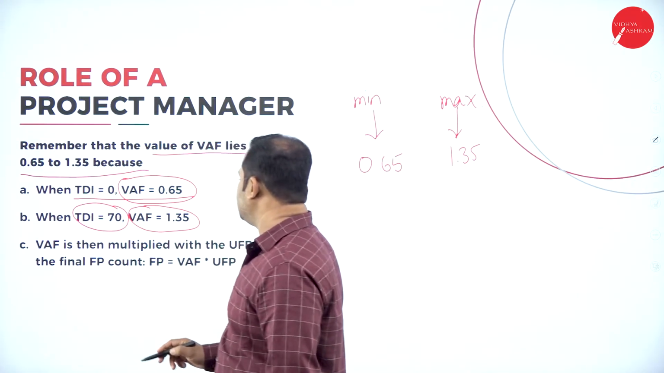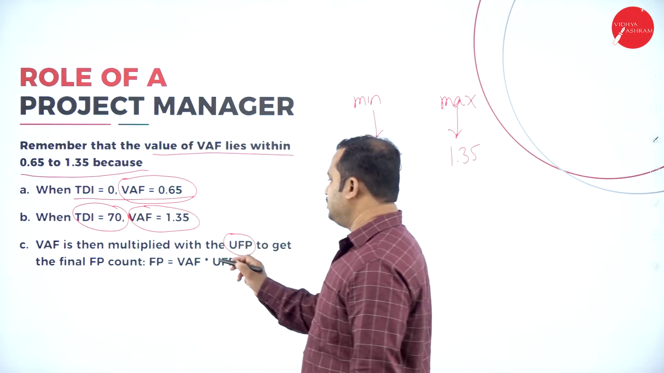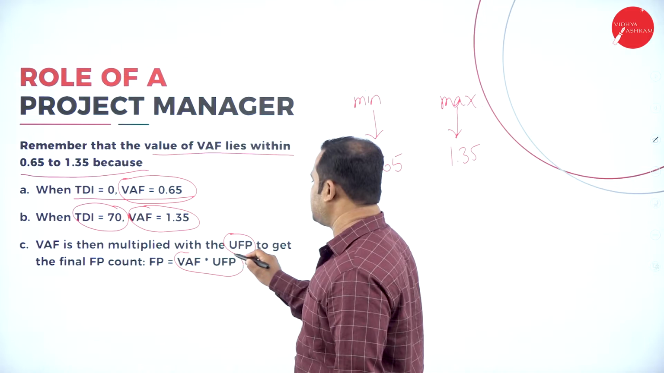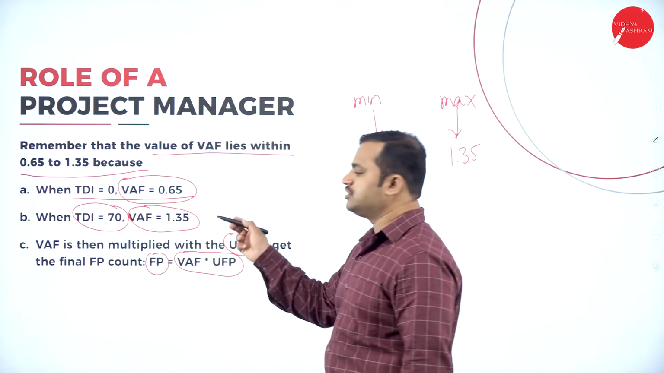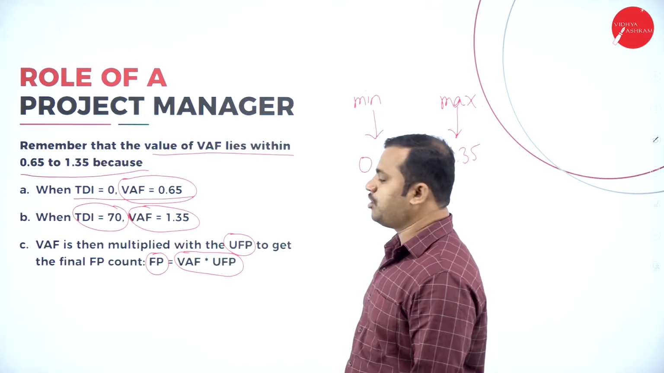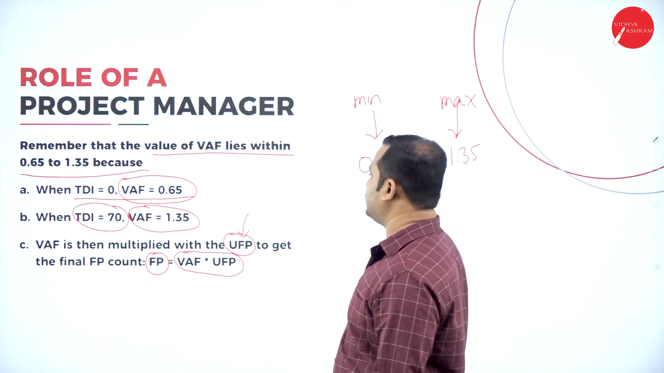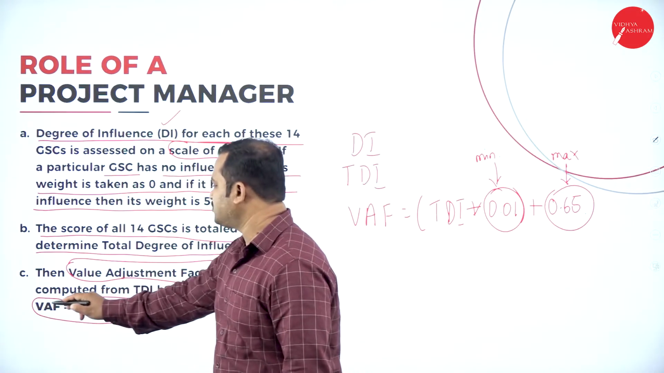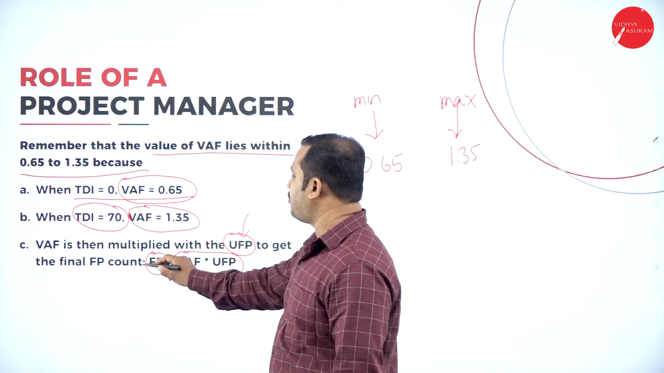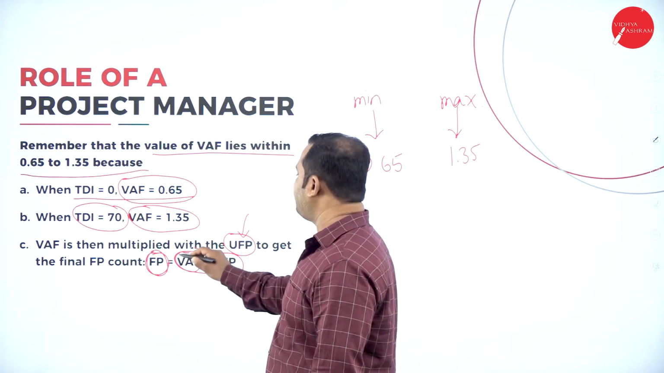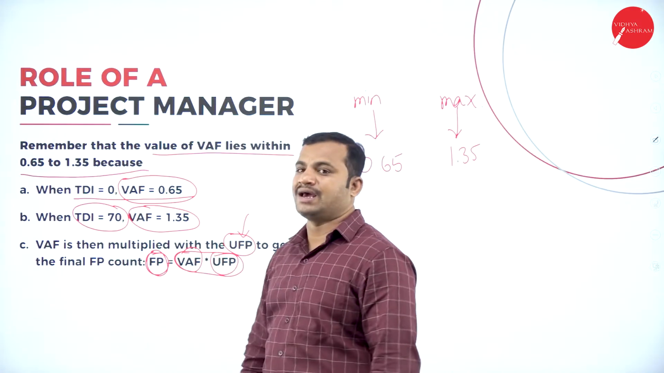If that is the case, what is UFP? Unadjusted function point. VAF star unadjusted function point gives me the final function point analysis, or function point count. If that is the case, how is UFP going to be calculated? See here, VAF is the value adjustment factor. Then how are we going to find the function point analysis? VAF star unadjusted function point gives me the function point analysis.